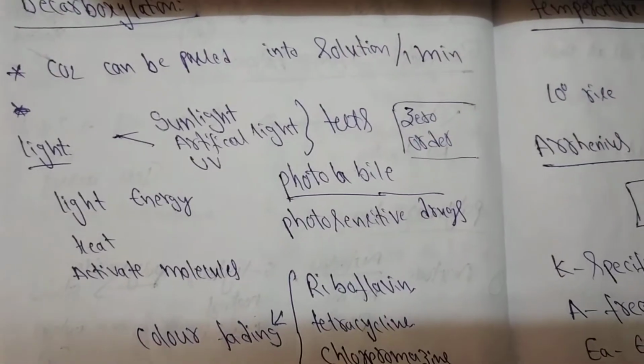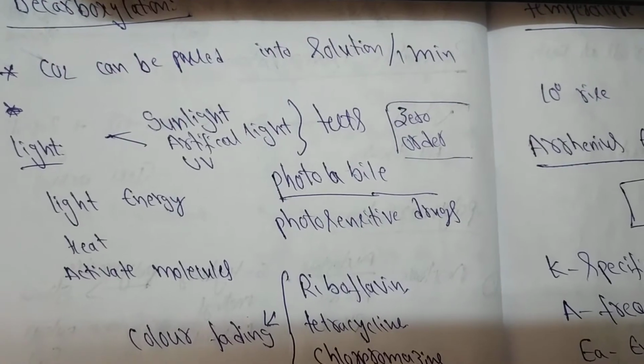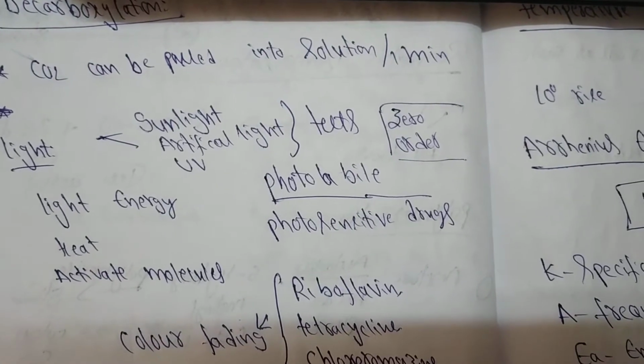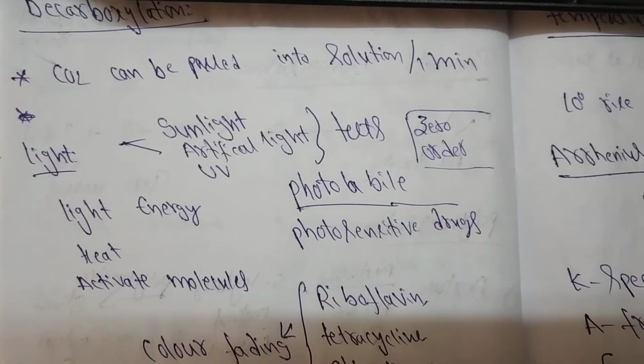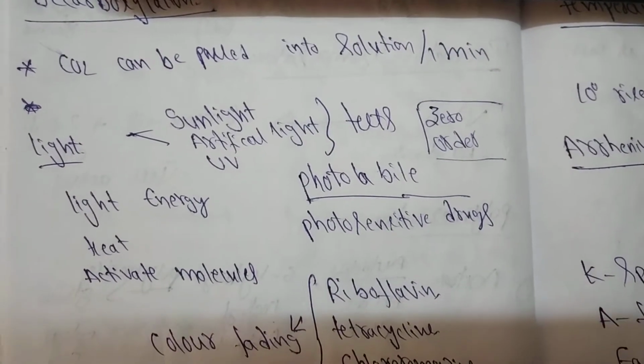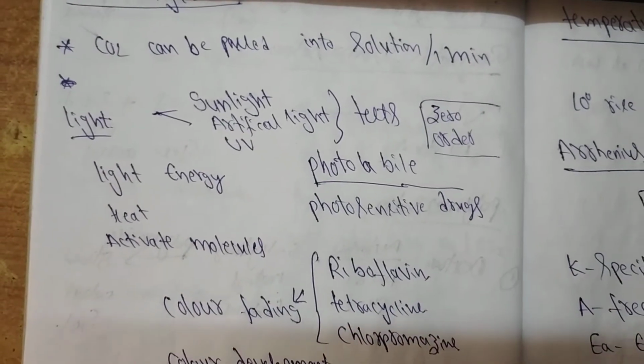Good afternoon, students. Today I am discussing the effect of light and temperature on degradation of drugs. First, the effect of light. Light can be obtained from either sunlight or artificial light.